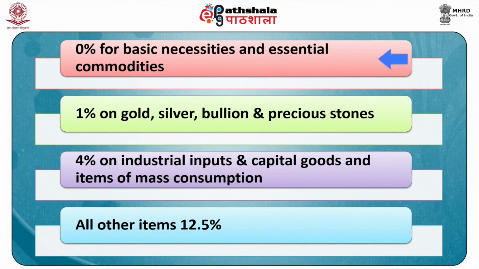First is the rate of 0% on basic necessities and essential commodities, a rate of 1% on gold, silver, bullion and precious stones, a rate of 4% on industrial inputs, capital goods and the items of mass consumption, and finally all other items come under the rate of 12.5%.